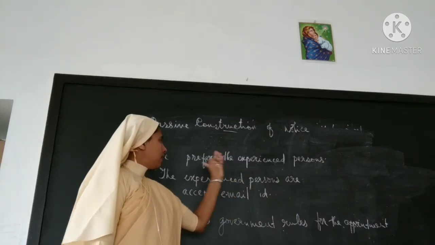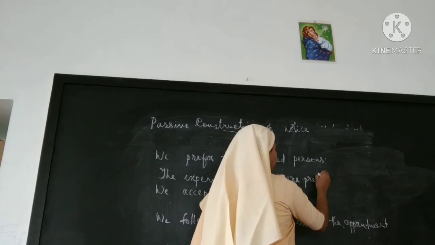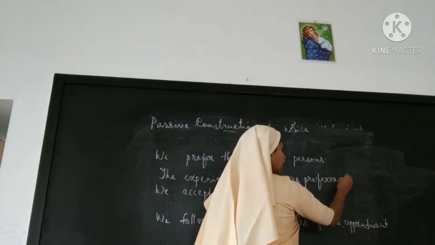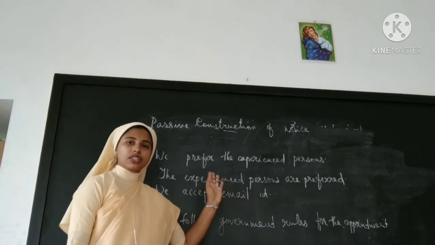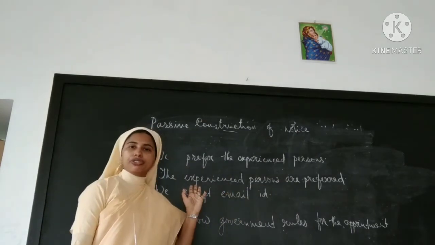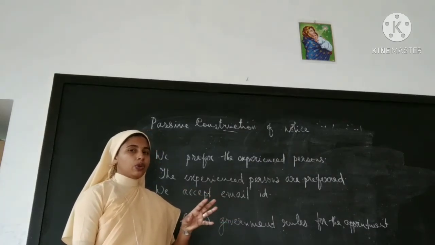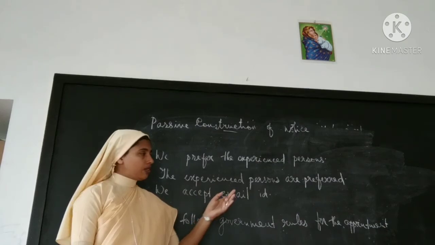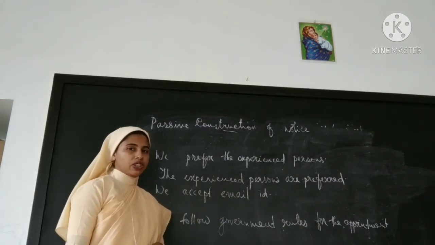Are, then V3. Are preferred. That's enough. The experienced persons are preferred. You must have seen this only in notice. You will have seen only this passive construction. Most often you see this passive construction.